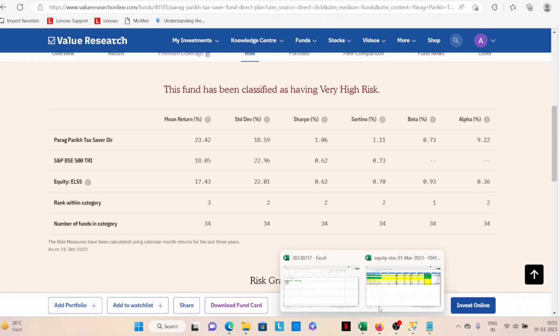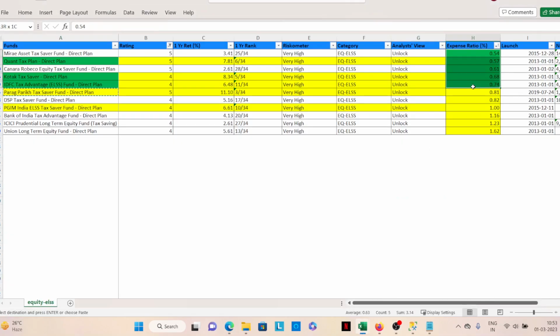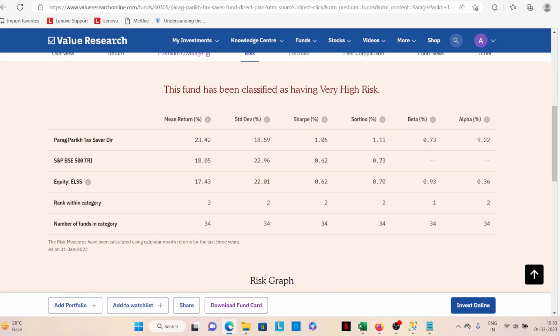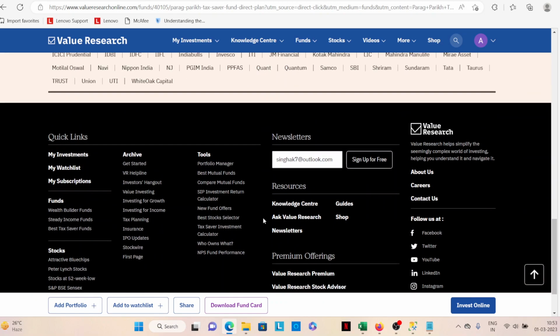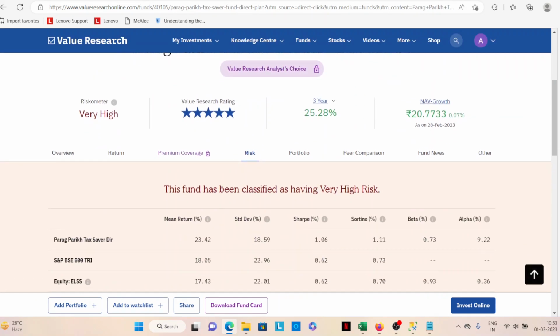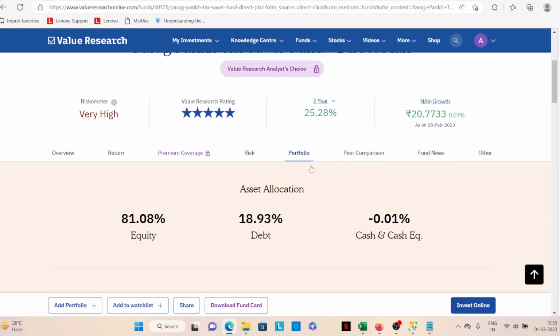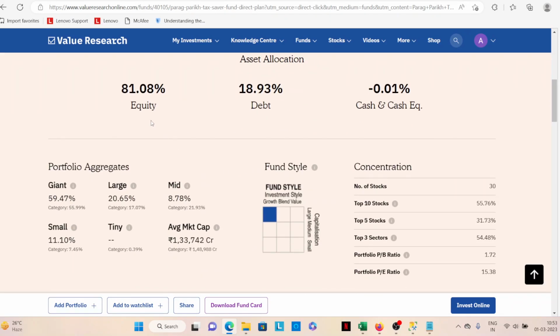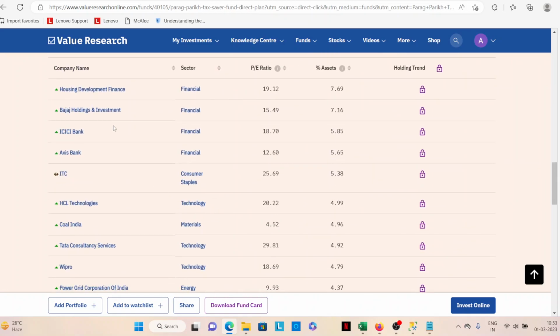So what I'm trying to make you understand is that you have to also look at the expense ratio. If I have to choose between Canara Robeco with 0.61 and Parag Parikh with 0.81, I might choose Parag Parikh. Not only the expense ratio, you also want to have a look at the composition of the fund. So how do you do that? Portfolio, look at allocation: 81 percent equity and 18 percent debt.